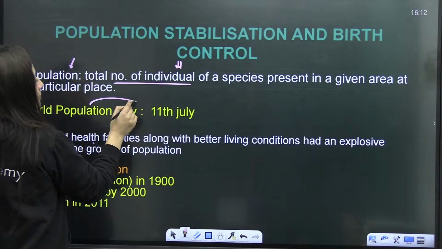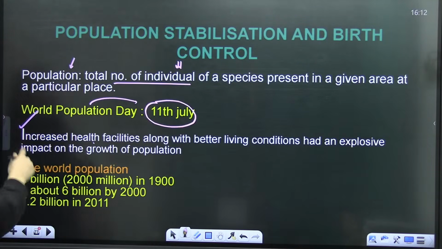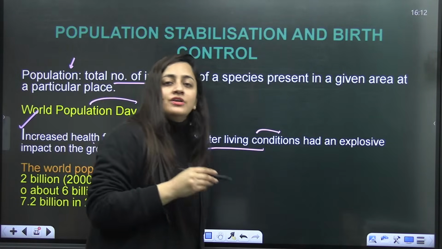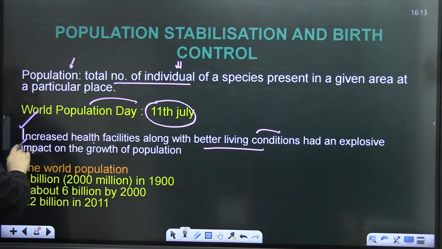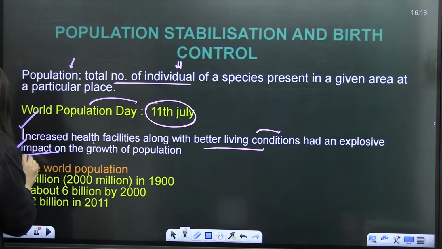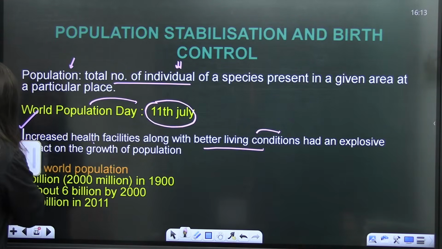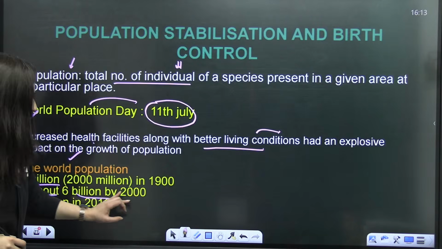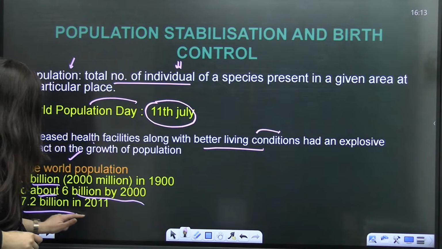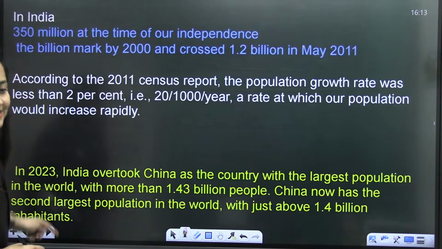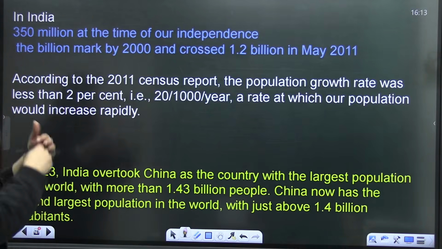World Population Day is on 11th of July. Increased health facilities, along with better living conditions, made the population increase explosively. This is some data from the NCERT. It is very old, but still it is given in NCERT. World population was 2 billion, that is 2000 million, in 1900. Then about 6 billion by 2000, and 7.2 billion in 2011. Do we need to remember this? This data is given in your book, and you know that NCERT is very important for us.